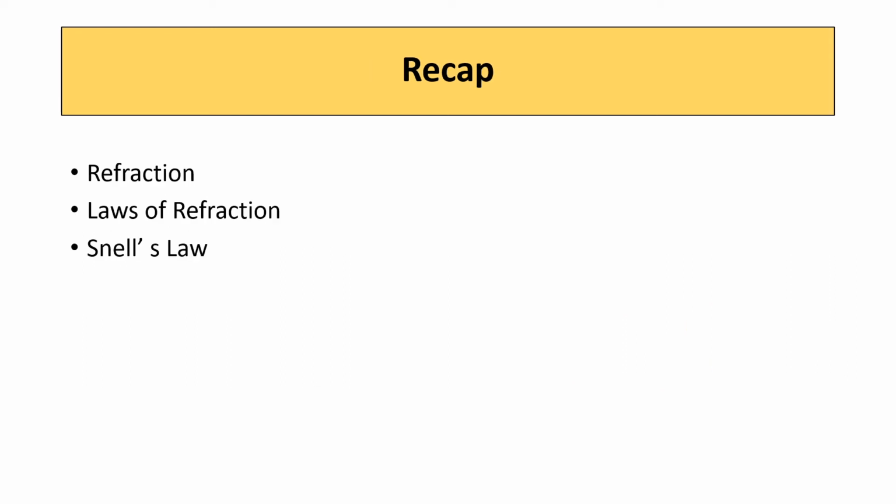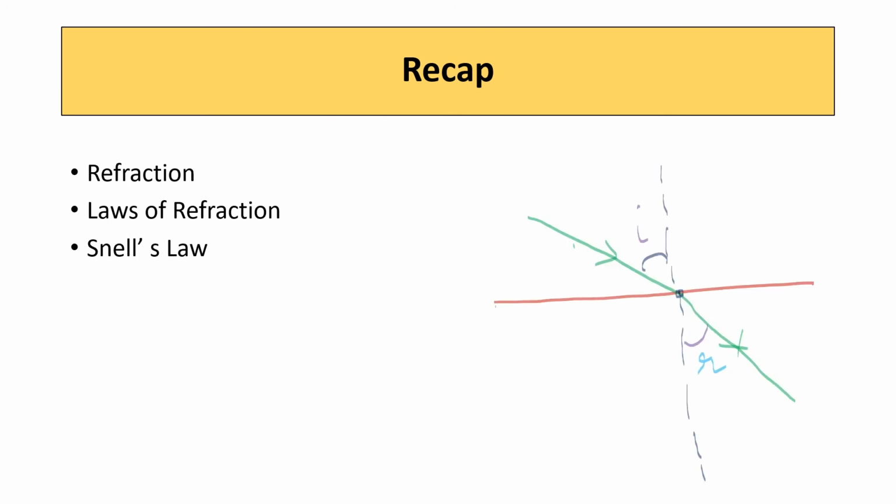In this session, we learned about the refraction of light. Say this is the boundary of separation between the two media. Let medium 1 be air and medium 2 be glass or water. This is the incident ray, this is the normal and this is the refracted ray. This bending of a light ray when it passes from one medium to the other is known as refraction of light. This is due to the change in the speed of light when it enters from one medium to another medium.